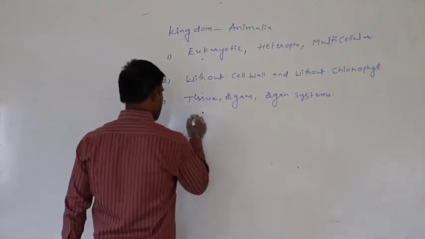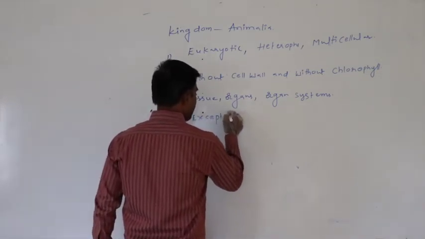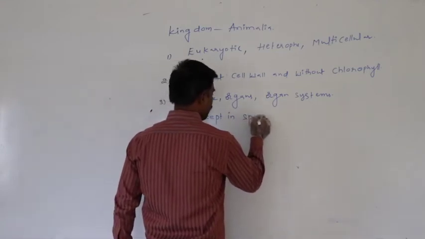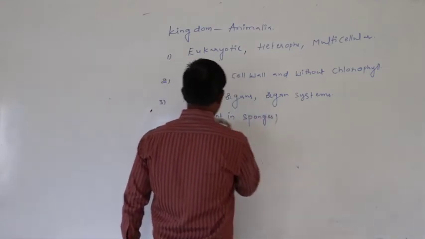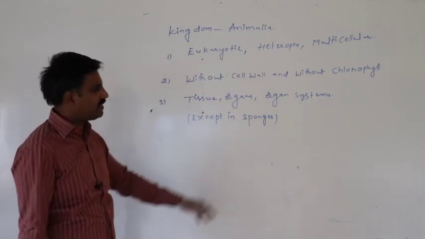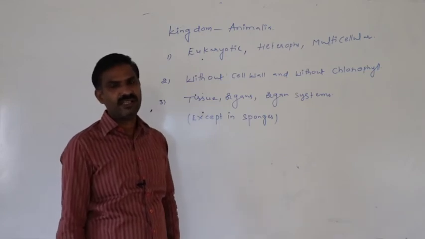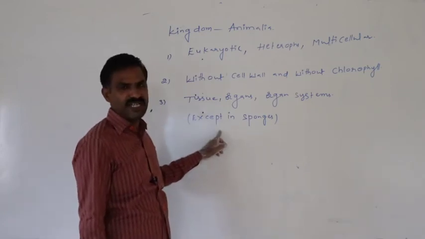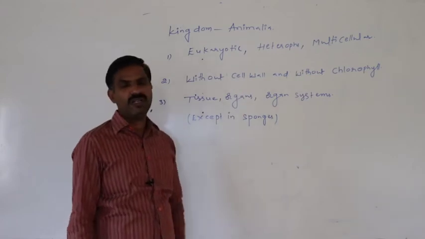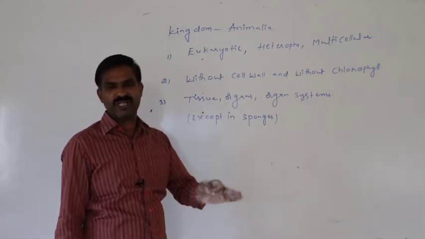Except in sponges, in all the rest, tissues are present, organs are present, organ systems are present.